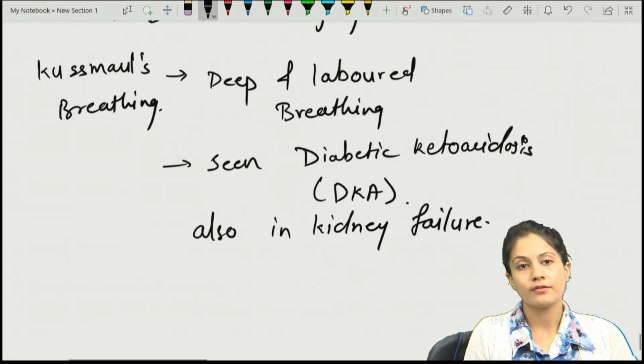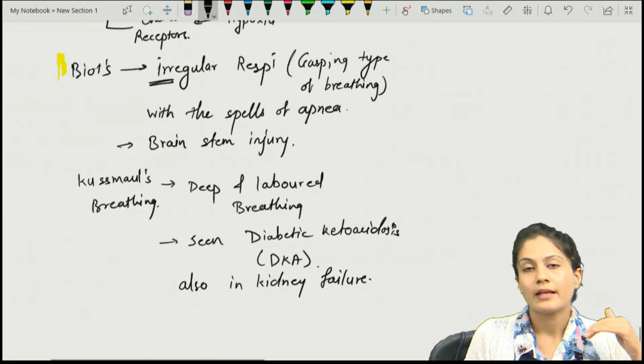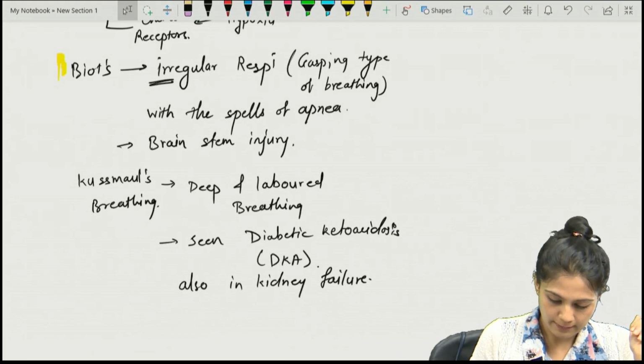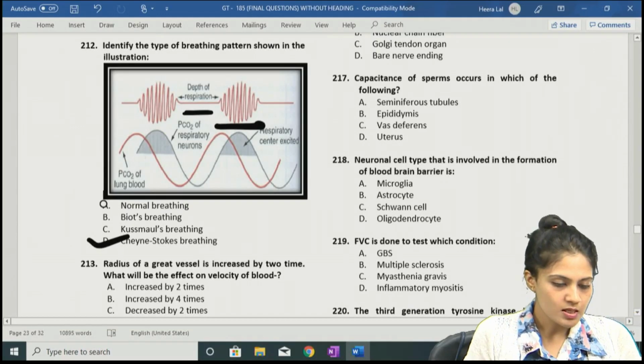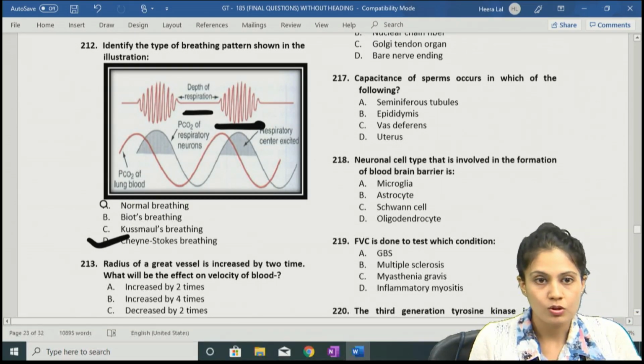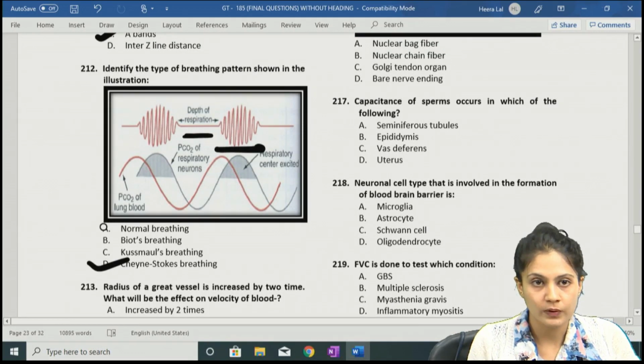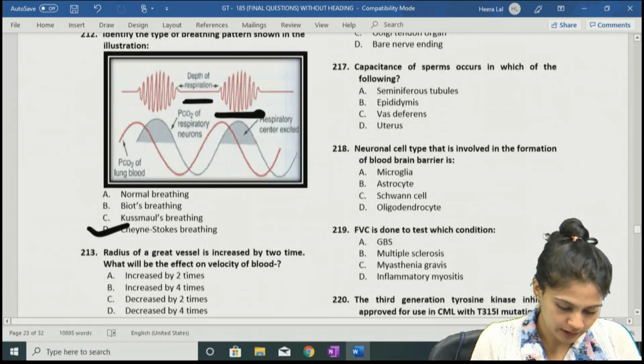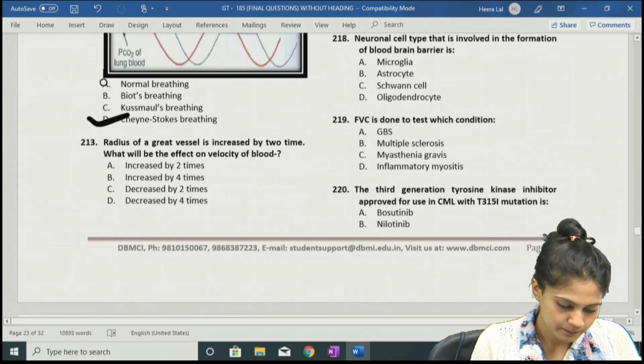In the kidney failure. So that is all about the different types of breathing and where it can be seen. So the answer to our question over here is option D, Cheyne-Stokes breathing.